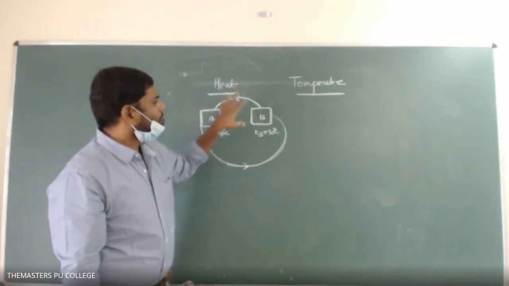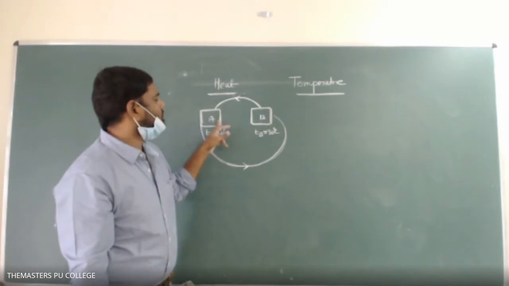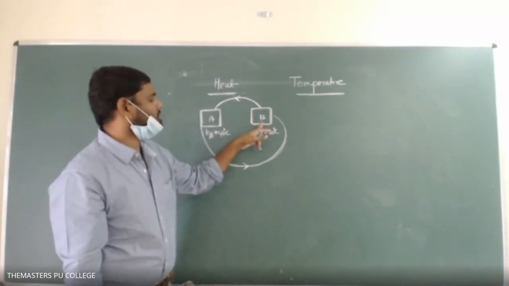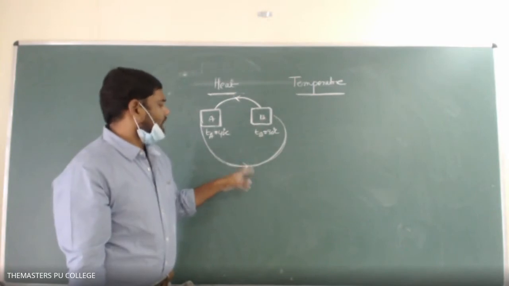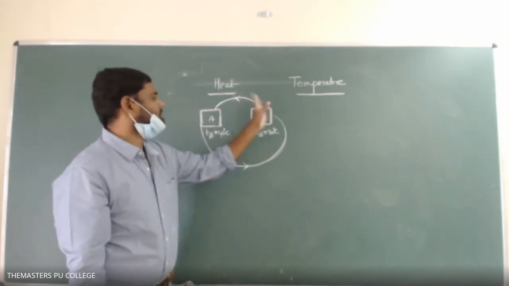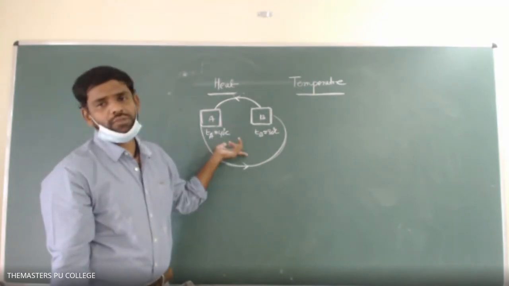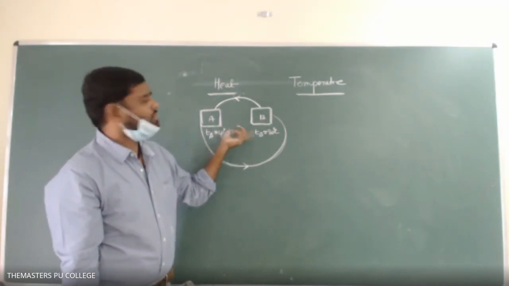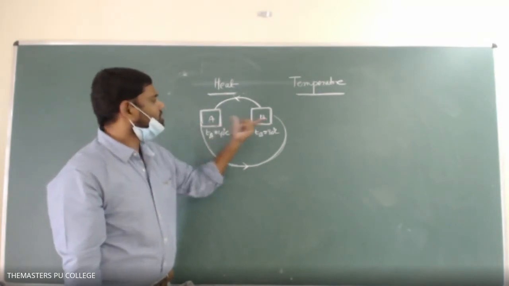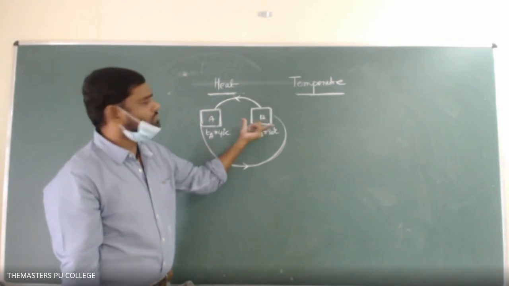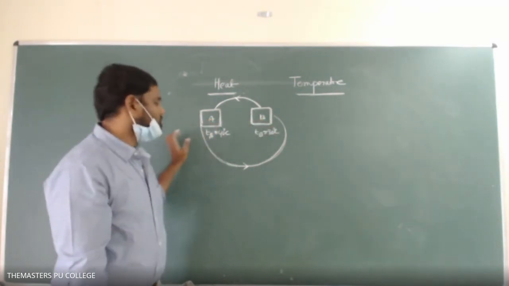By itself, heat cannot do that. But if an external agency does some work, it is possible. An example is a refrigerator, where heat is transferred from a colder body to a hotter body. But naturally, heat transfers from a hotter body to a cooler body. So that is about heat.